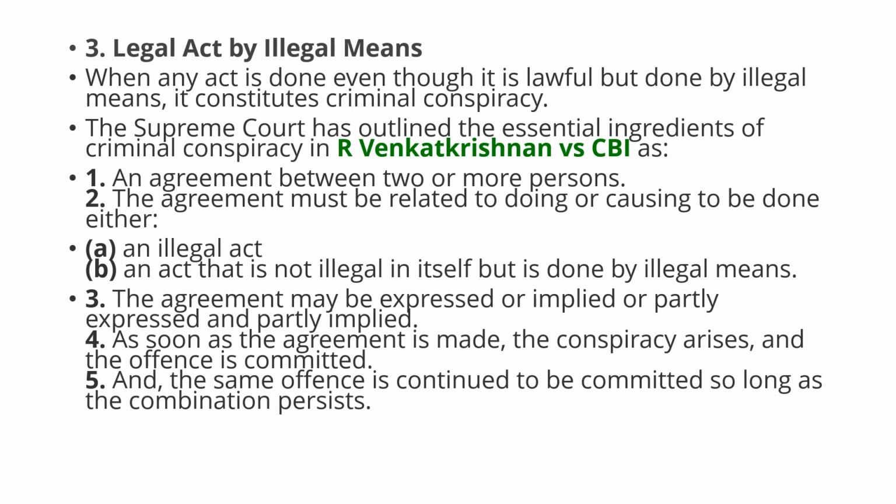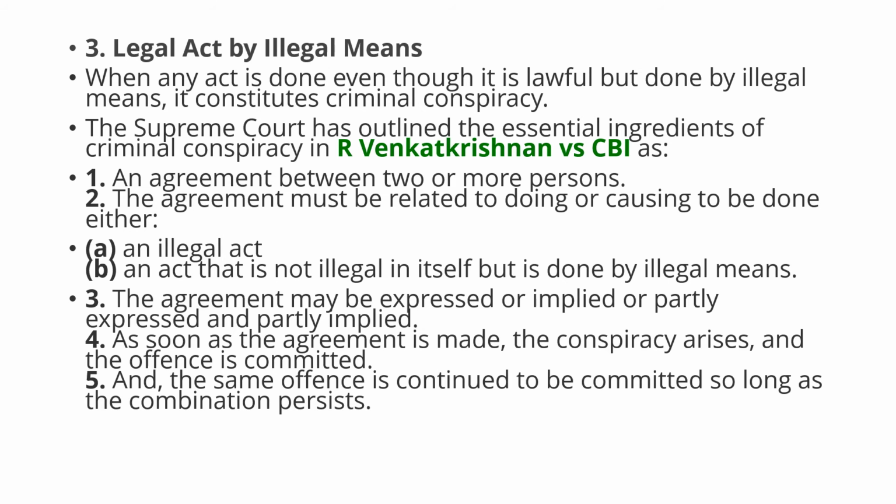So when any act is done, even though it is lawful but done by illegal means, it constitutes criminal conspiracy.